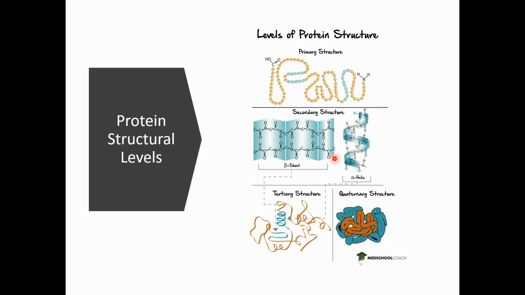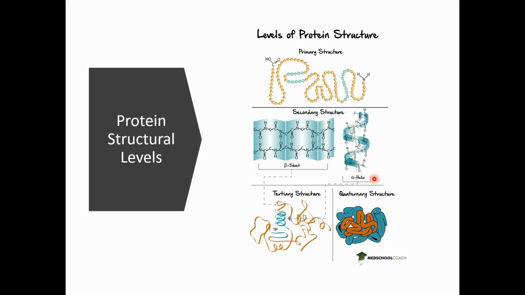We can see it is forming between the amino group of one amino acid and the carboxylic group of the other amino acid. Because of this hydrogen bond, different amino acids come closer to each other in a polypeptide chain, or in the primary structure of protein, and then they allow the protein to fold itself into this form. So we have two types of secondary structure, one is the beta sheet and the other is the alpha helix.